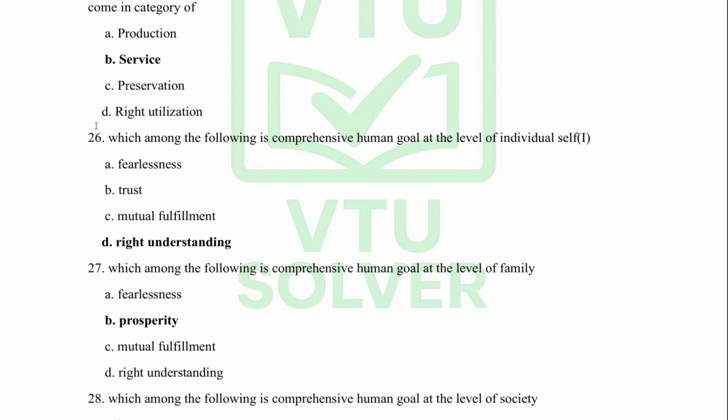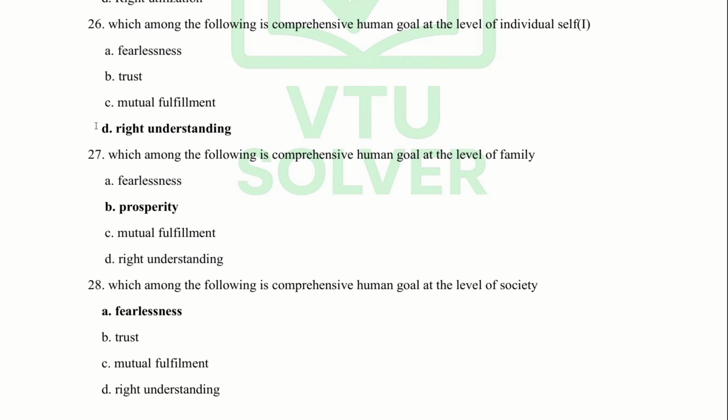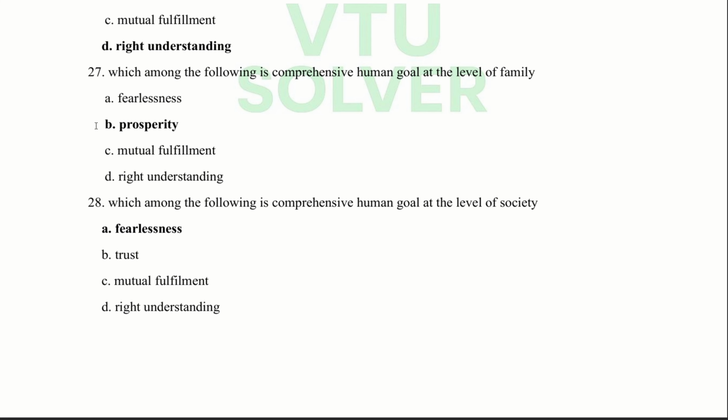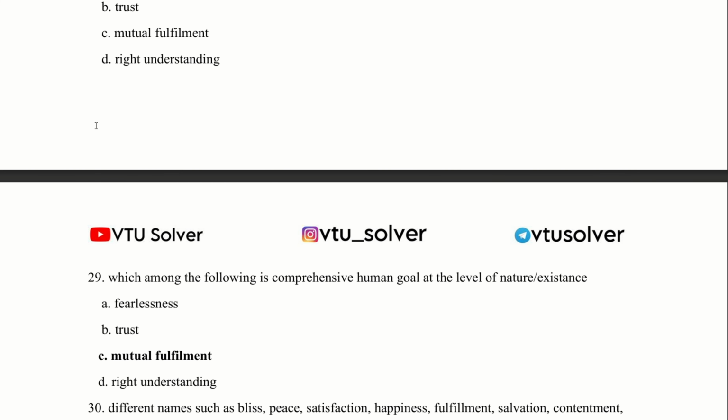26th. Which among the following is the human goal at the level of individual self? Right understanding. 27. Which among the following is the human goal at the level of family? Prosperity. 28. Which among the following is the human goal at the level of society? Fearlessness. 29. Which among the following is the human goal at the level of nature or existence?